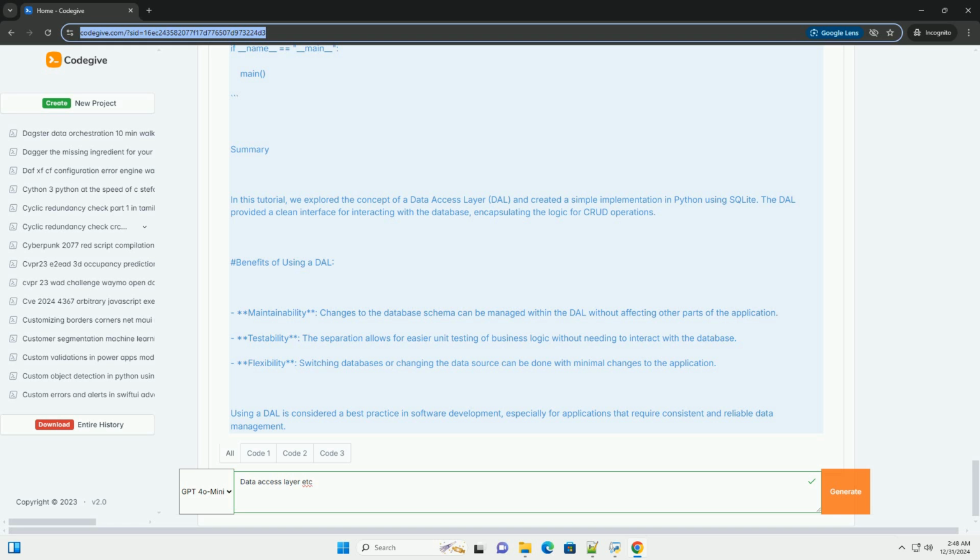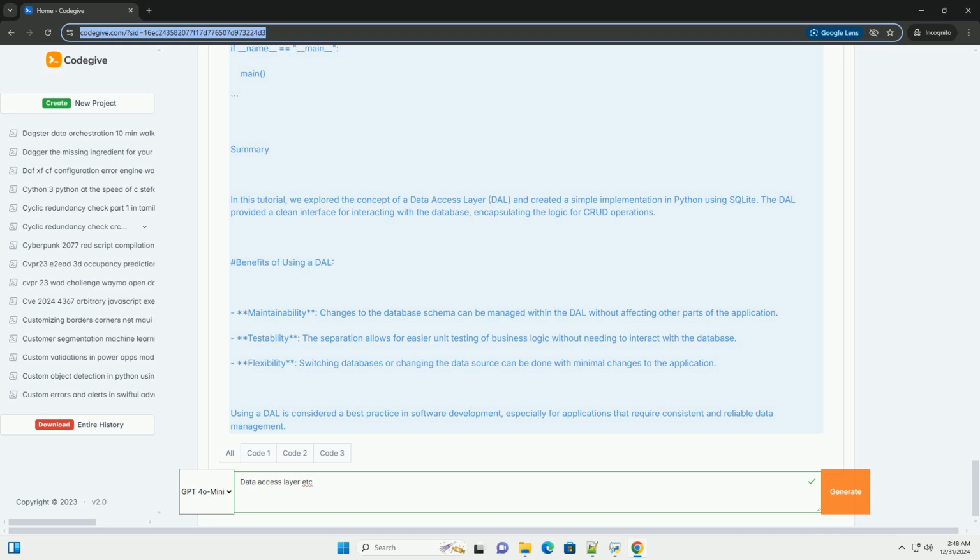Step 3. Create the data access layer. Here we'll create a simple UserDAL class to handle all interactions with the users table. Python. class UserDAL: def __init__(self, db_name='example.db'): self.db_name = db_name. def _connect(self): return sqlite3.connect(self.db_name). def create_user(self, username, email):